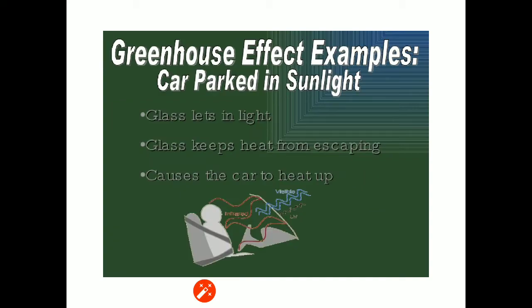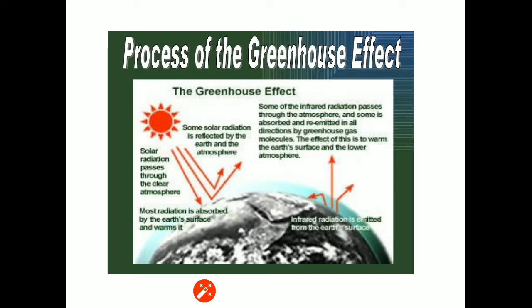Another example of the greenhouse effect is a car parked in sunlight. Glass lets in light, glass keeps heat from escaping and causes the car to heat up. Now the process of greenhouse effect.